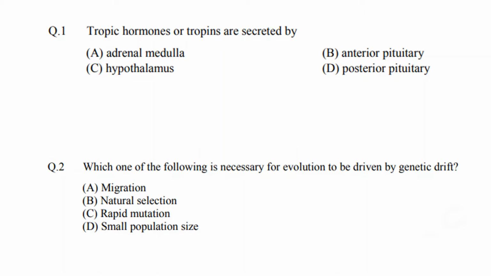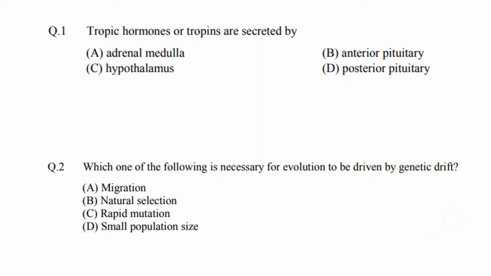Question number 1. Tropic hormones or tropins are secreted by adrenal medulla, anterior pituitary, hypothalamus or posterior pituitary. So what are tropic hormones? Tropic hormones are those hormones which are produced in one endocrine organ but work on another endocrine organ.